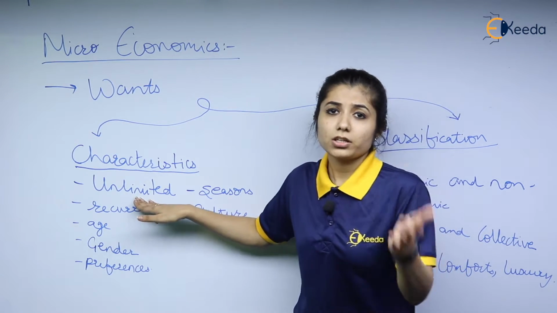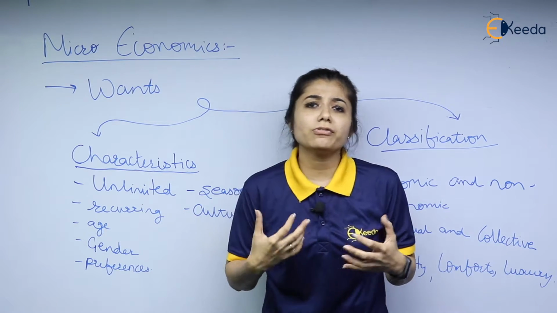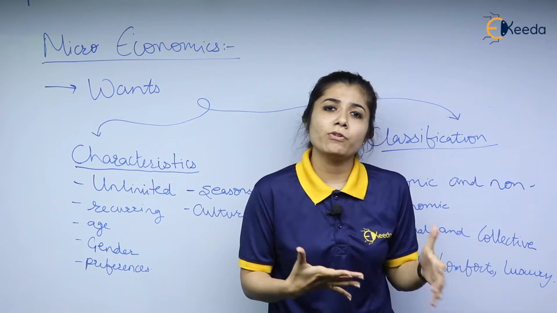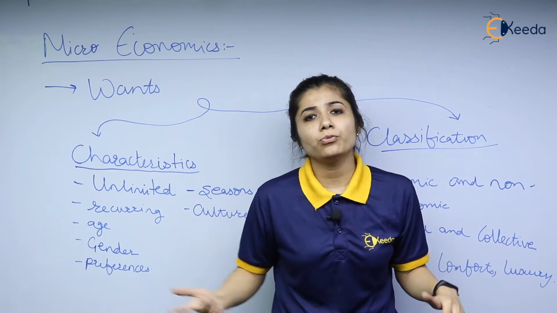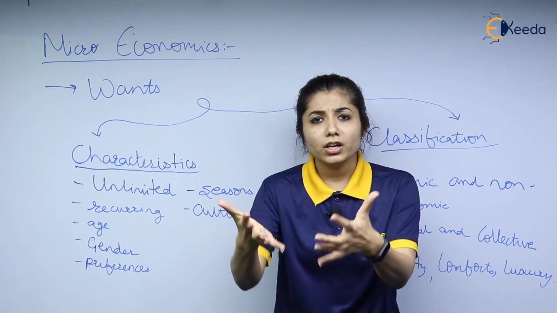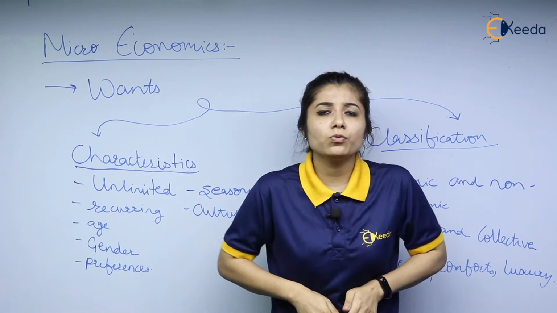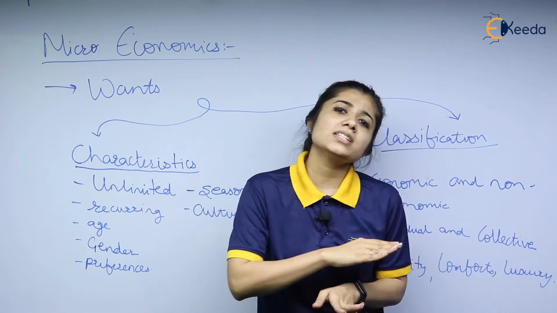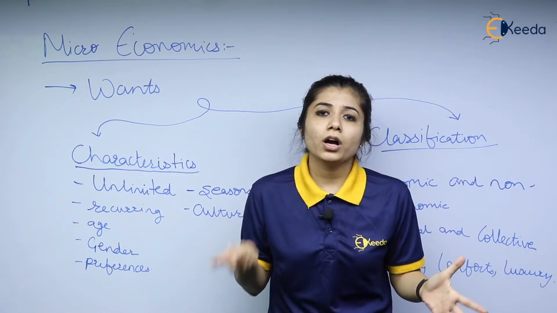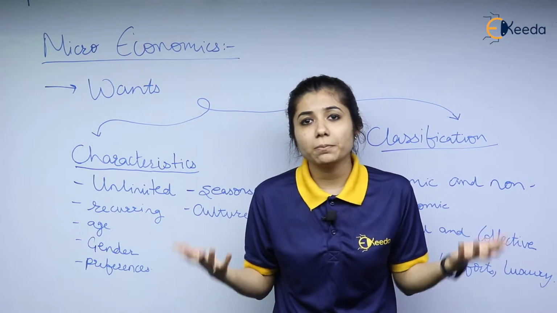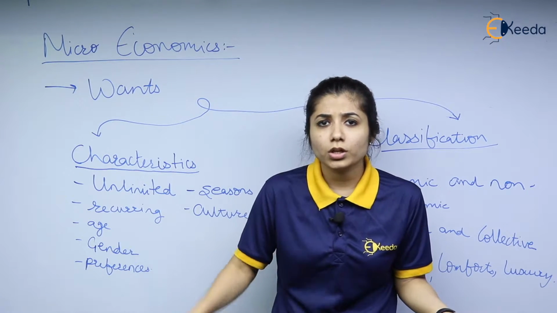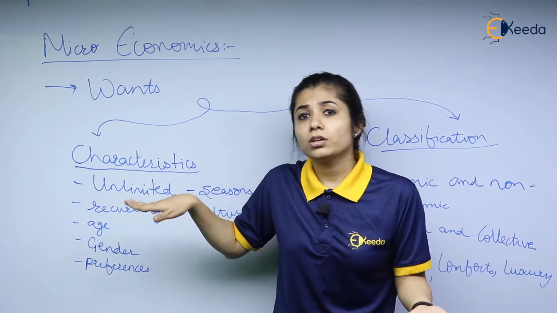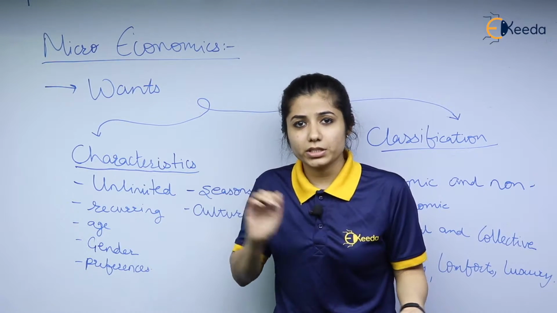Wants are unlimited. By this, I mean that if a certain need of mine is fulfilled right now, again that need might happen in the future. For example, if I eat food right now, my want is satisfied. But is it satisfied for my entire life? No. Again in 2 to 3 hours I will be hungry. Again I will need food. There will be a want for food. So wants are unlimited.